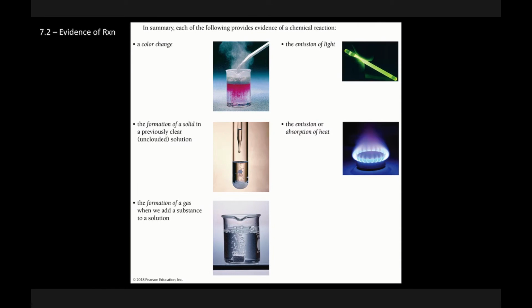Okay, so evidence of chemical reactions. How are you going to know when you look at a process if it's a chemical process or a physical process? If we go back to Chapter 3, I think it is, remember that a physical change means all we're doing is changing the distance between the molecules. So if we think about going from a solid to a liquid, we're putting a little bit of space between those molecules or atoms. If we go from a liquid to a gas, we're putting more space between the atoms or molecules, but the atoms and molecules remain unchanged. Whereas in a chemical process, the key difference is that the arrangement of the atoms is different.